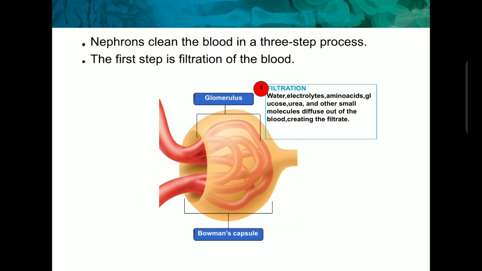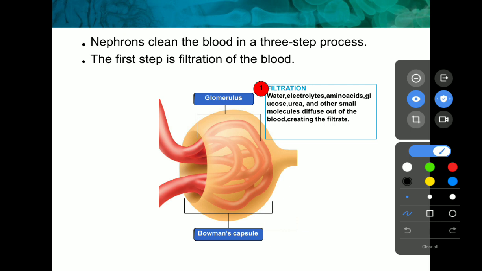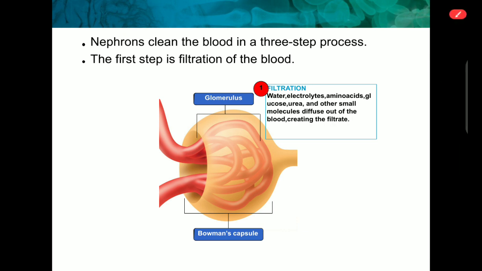Next, nephrons clean the blood in a three-step process. The first step is filtration of the blood. This area is defined as the glomerulus, this one. And then the whole process takes place inside the Bowman capsule. It is a kind of filter.